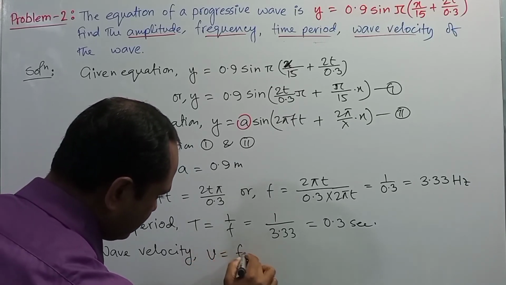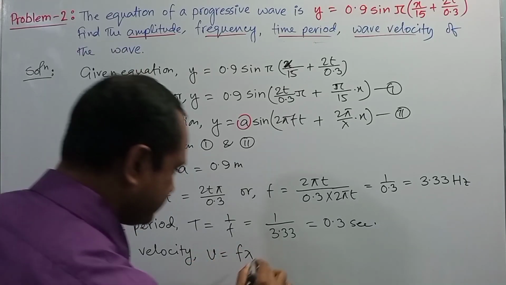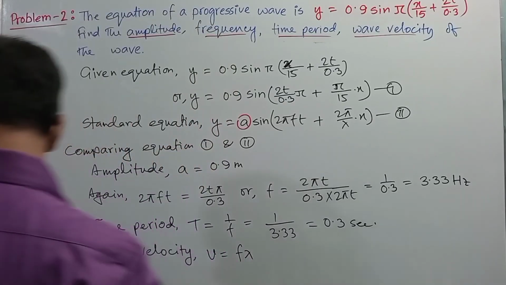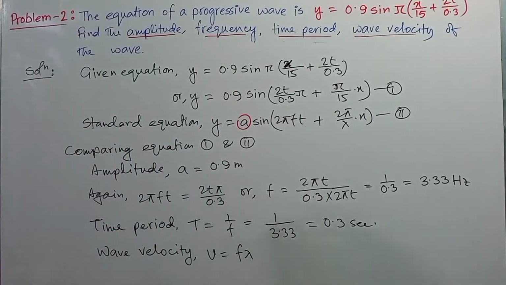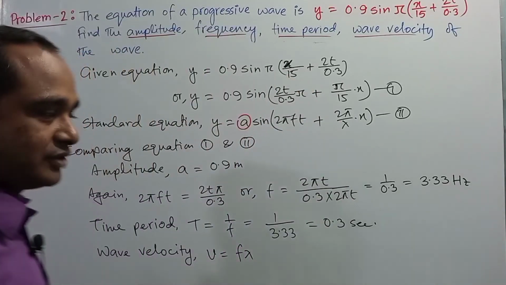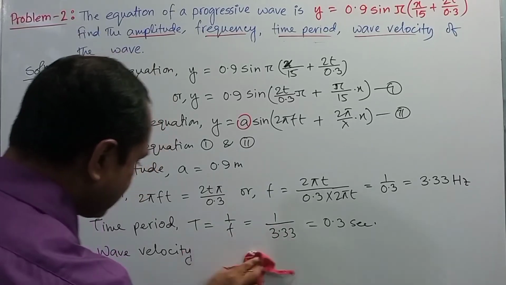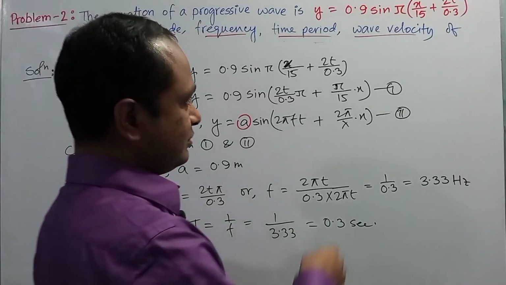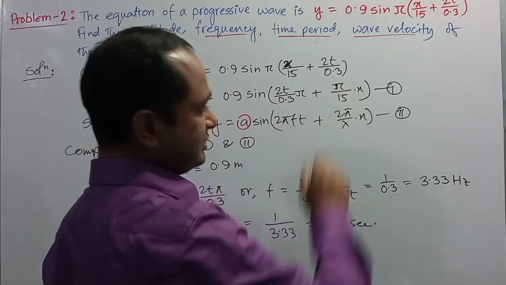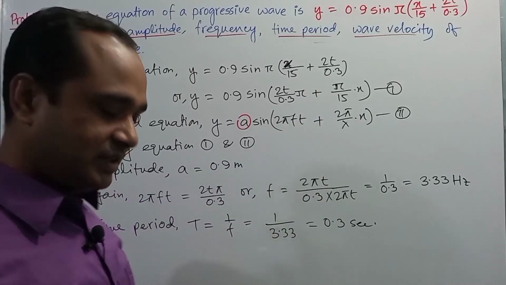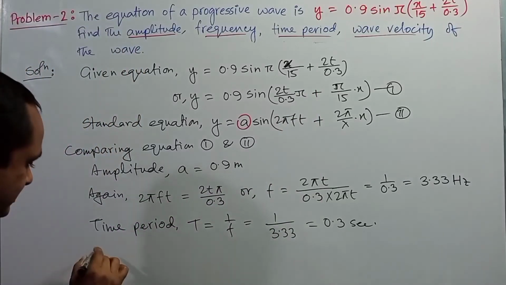V is equal to f lambda, right? Dear students, first here we need to determine the lambda. First we need to determine the lambda to calculate the wave velocity. Okay. So to calculate the lambda, we need to compare the second part of the standard equation with the second part of the given equation, right?